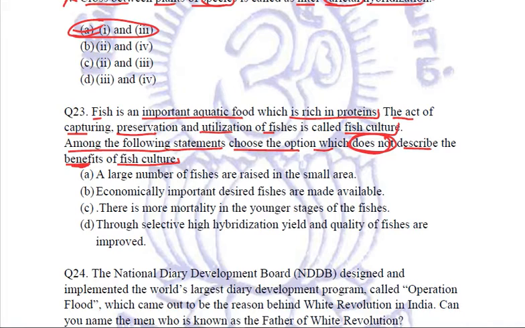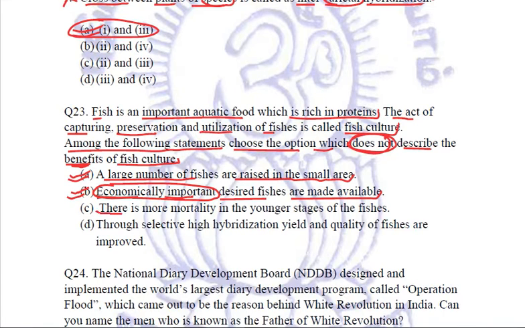The first statement is a large number of fishes are raised in a small area. This is one of the benefits and one of the reasons why we are doing fish culture. So this is a correct statement. It describes the benefits of fish culture. Let us see the second option. Economically important and desired fishes are made available. This is why we do fish culture, because we need something in the form of economic improvement or improvement in food resources. So this is also one of the benefits of fish culture.